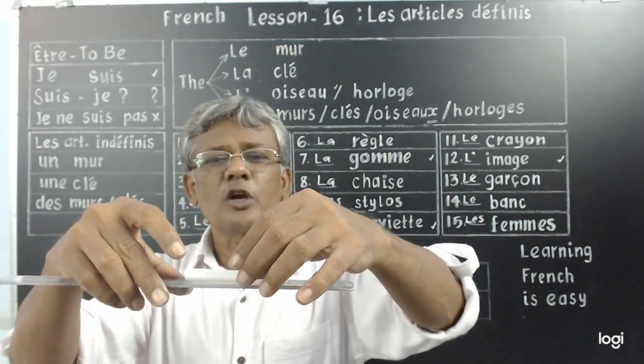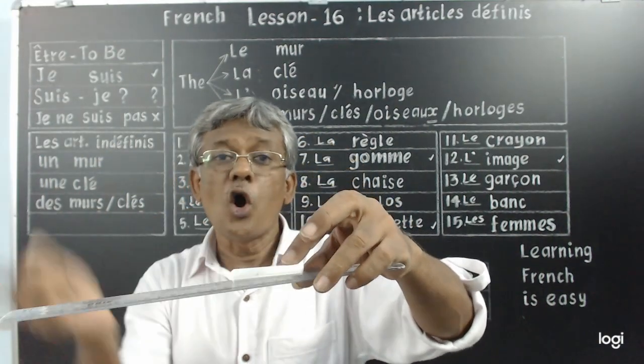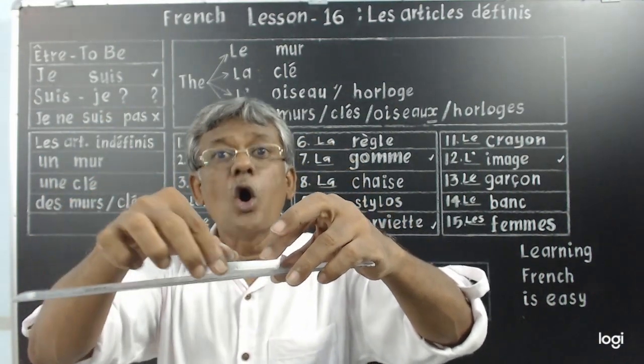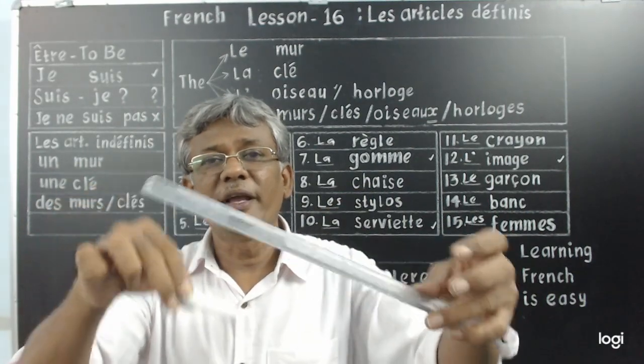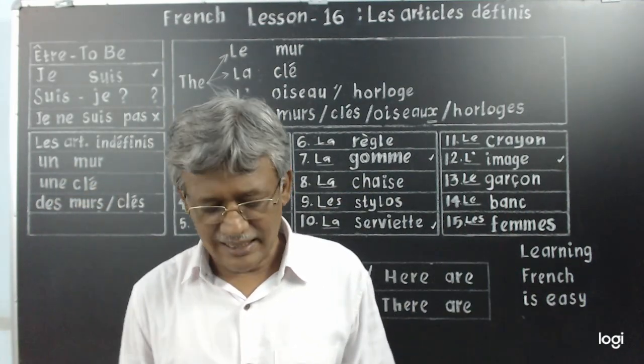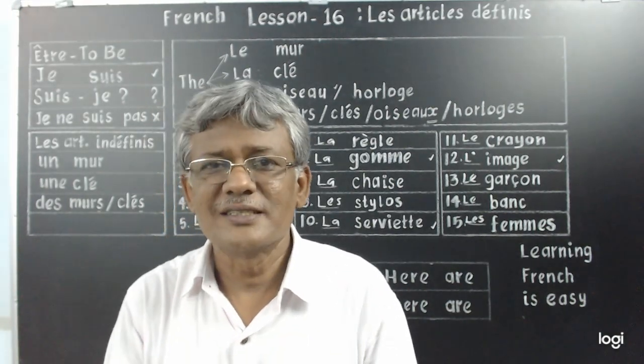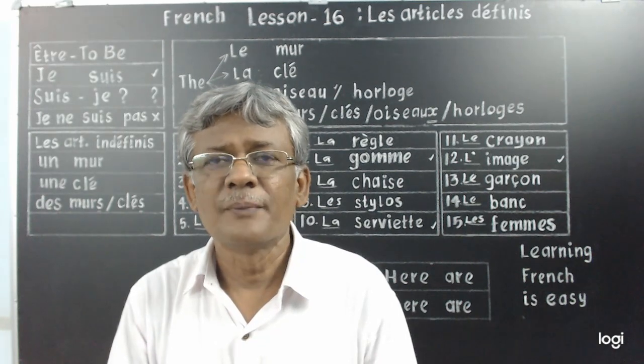Where is the chalk piece? Now where is the chalk piece? The chalk piece is on the ruler. On, under, in front of, behind, in. All these prepositions we will learn in the next class. And one information, just information I would like to pass.